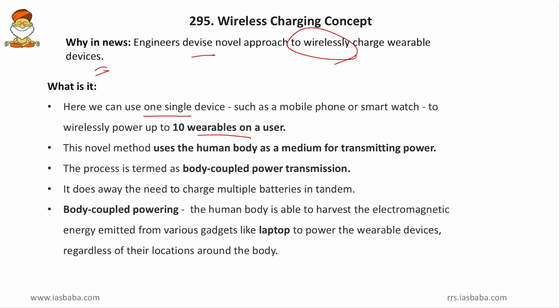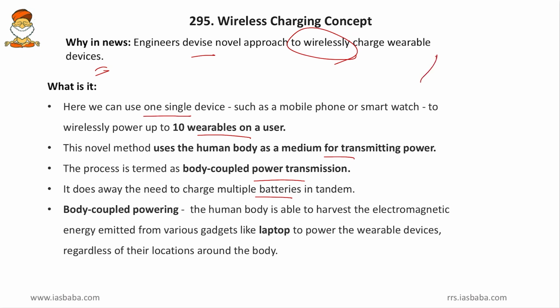And this novel method uses the human body as a medium for transmitting the power. So, here the human body itself is the medium. The process is termed body coupled power transmission. And it does away with the need to charge multiple batteries in tandem. So, friends, in crude terms, what is this technology?